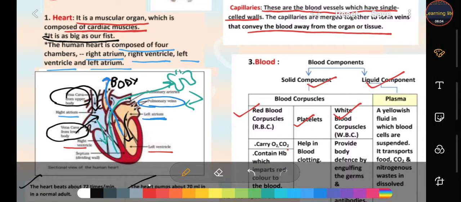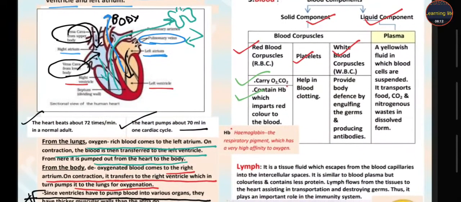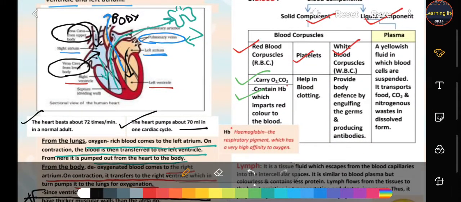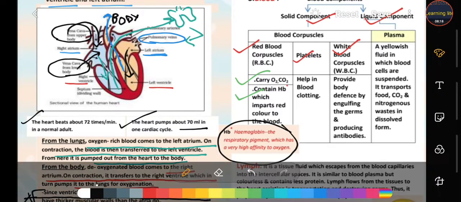What is the function of RBC, students? It carries oxygen and carbon dioxide and it contains hemoglobin, which imparts red color to RBC. And you have to study that box also: hemoglobin is the respiratory pigment, students, which has very high affinity to oxygen. When hemoglobin combines with oxygen, it forms oxyhemoglobin.